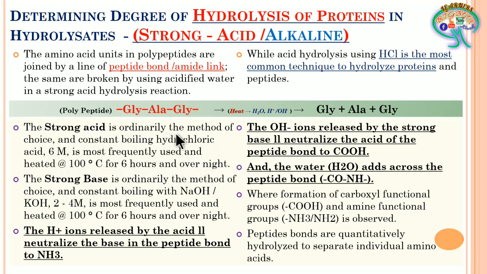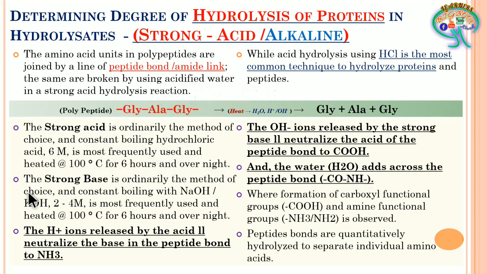Because of this, the substrate protein reacts with the HCl, and the released hydrogen ions act within that acidified water medium and break the peptide bond.